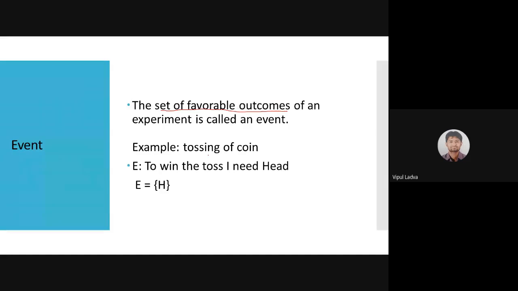Suppose tossing a coin is an experiment and I'm looking to get a head. To win the toss, I need a head. Then that particular event I can label with one of the alphabets. Right now I'm labeling it as E. So experiment and event are a little bit different. Take care of that. An event is always a subset of the experiment.